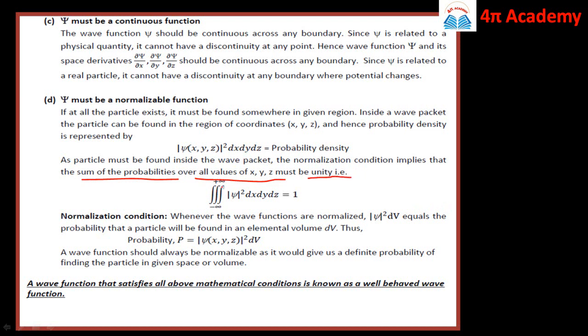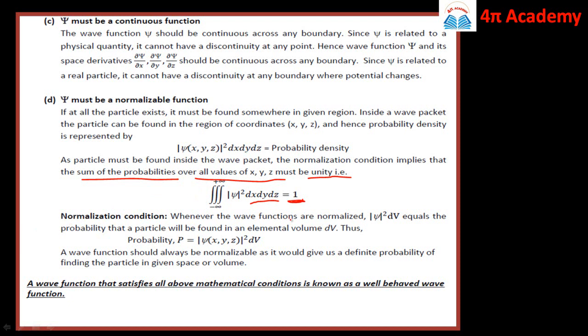That is, the triple integration from minus infinity to infinity of mod psi squared over dx dy dz, where dx dy dz is the volume element, and therefore this value should always be equal to 1. The meaning of this equation is that the particle is somewhere present from minus infinity to infinity. The existence of that particle is certain, and that probability is always equal to 1. So this is called the normalization condition.